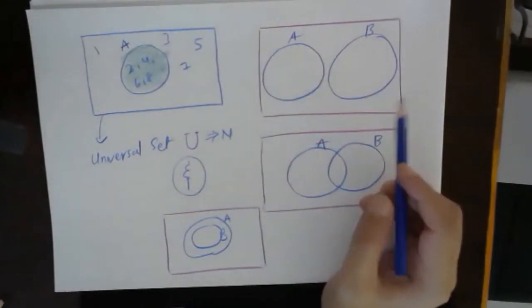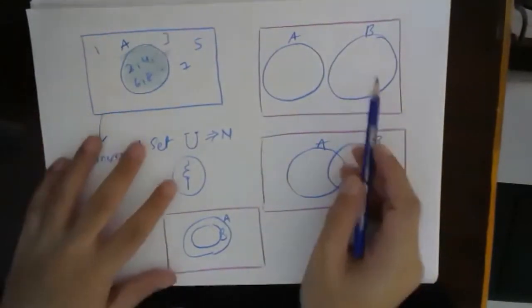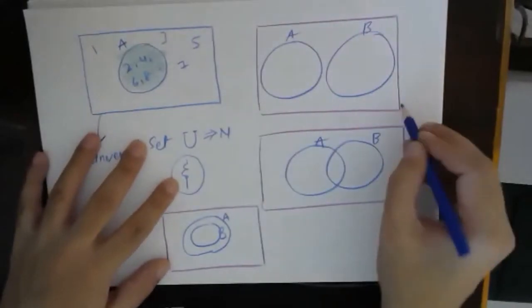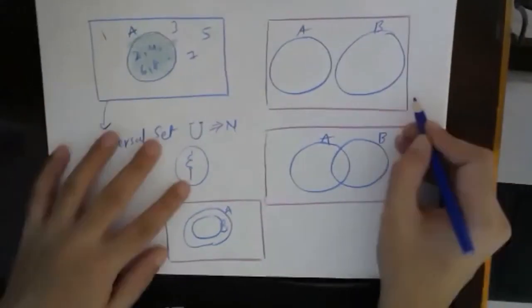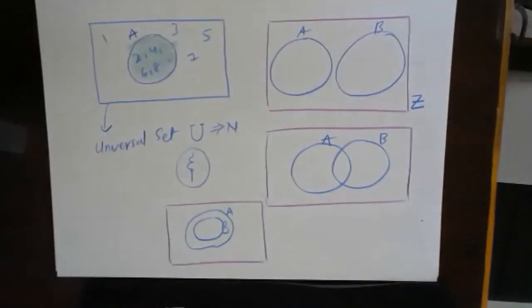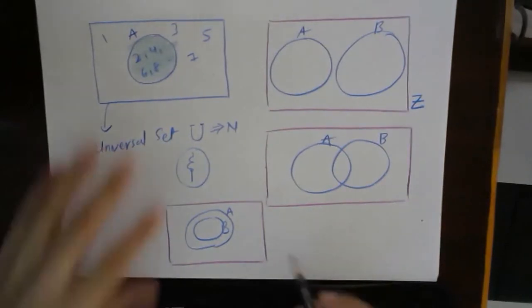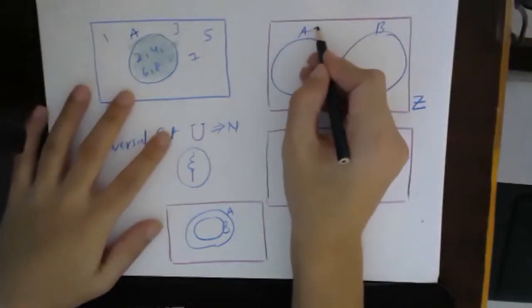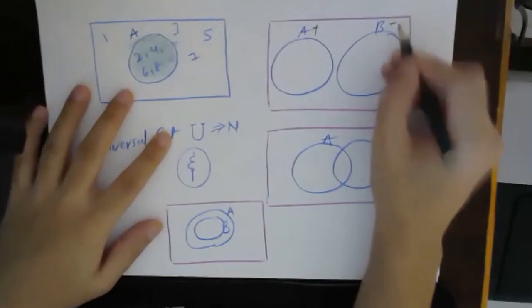For example, if I take this universal set as the set of integers, and this set A as positive integers and this set B as negative integers.